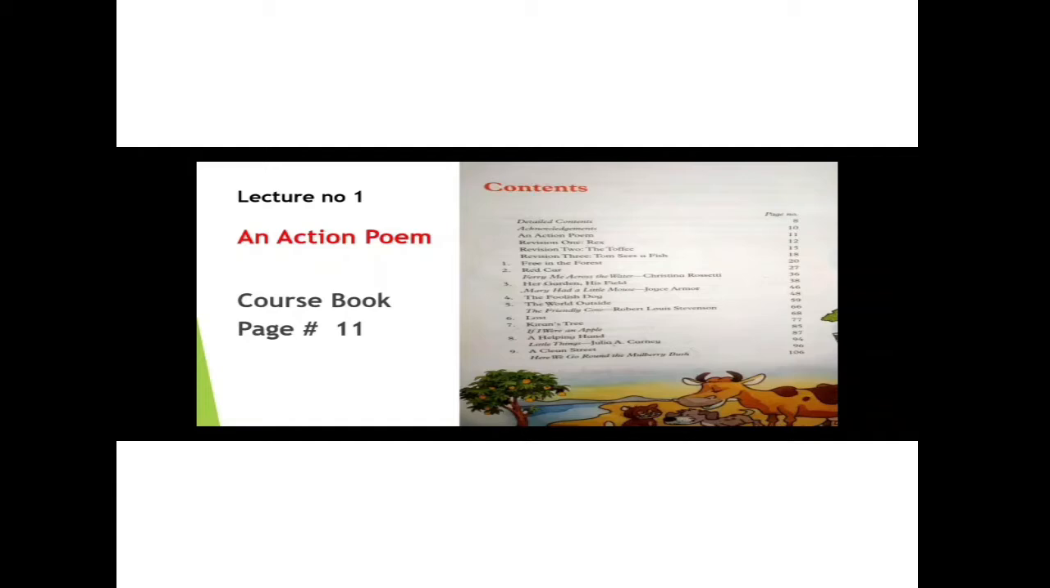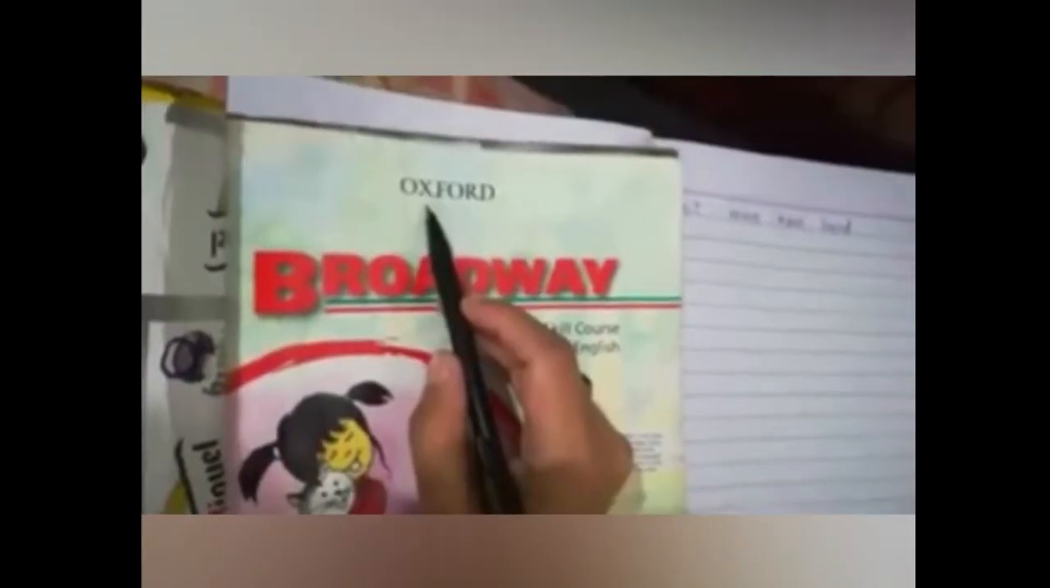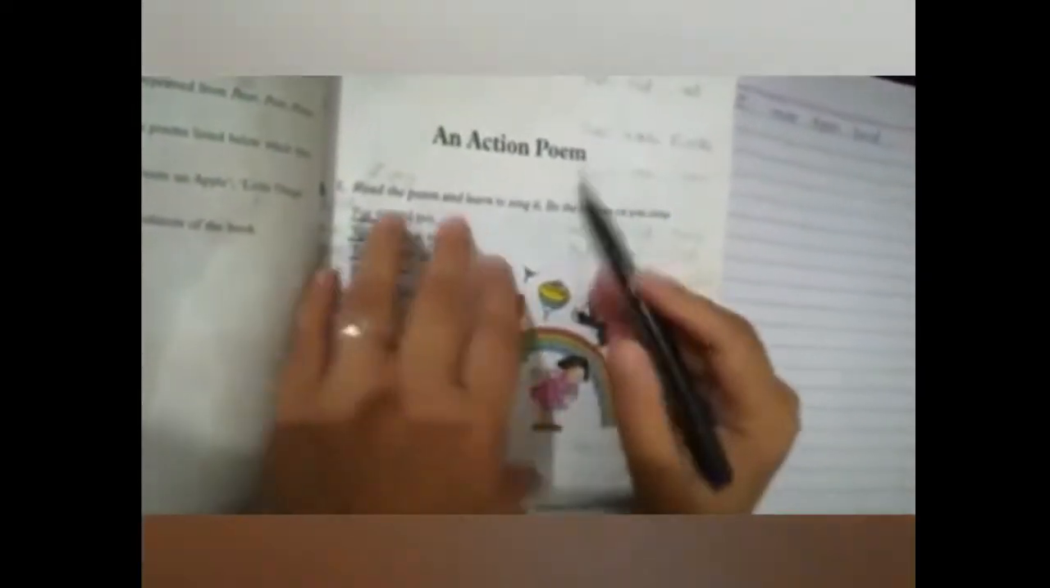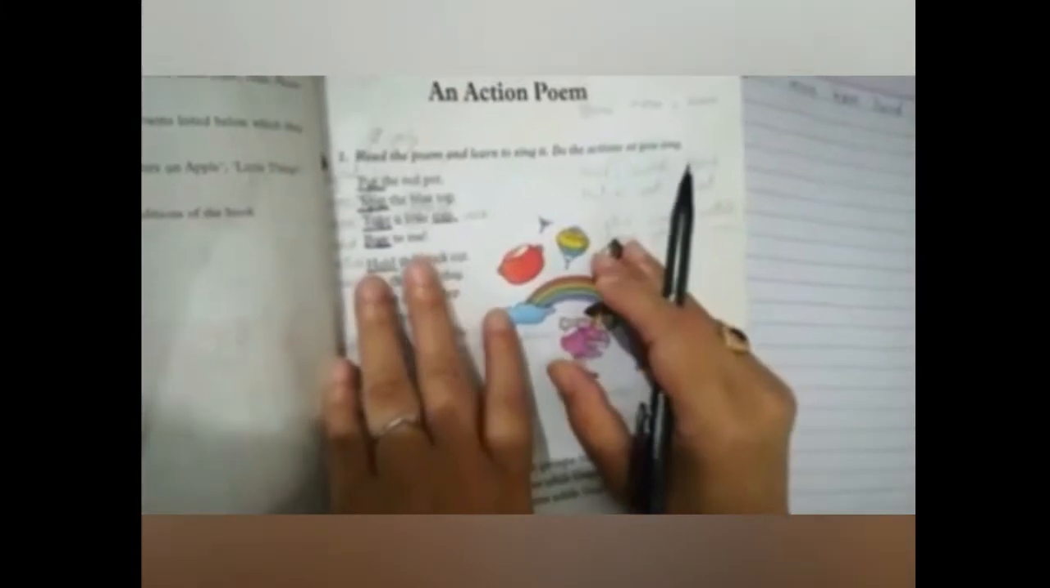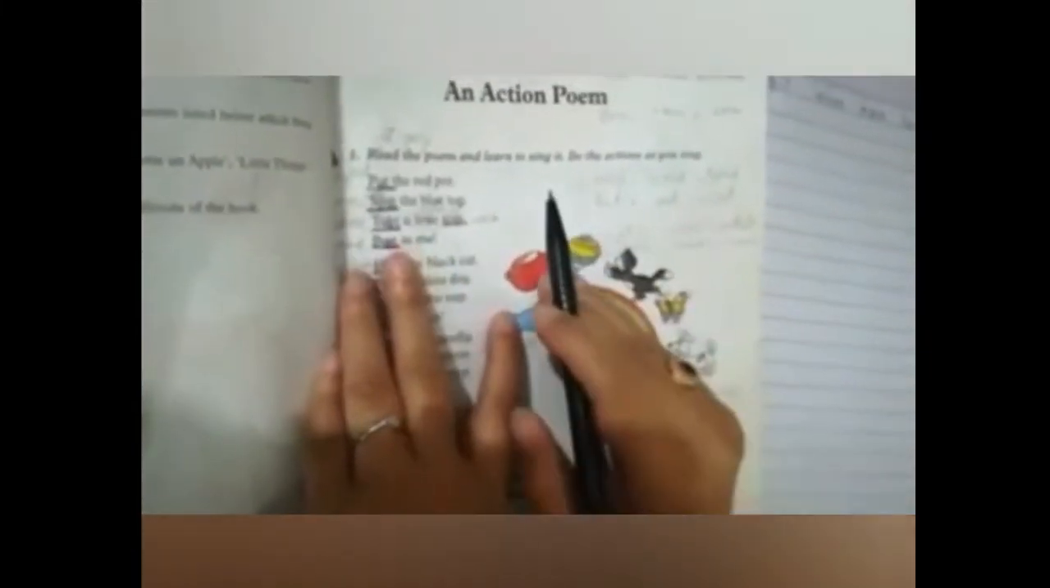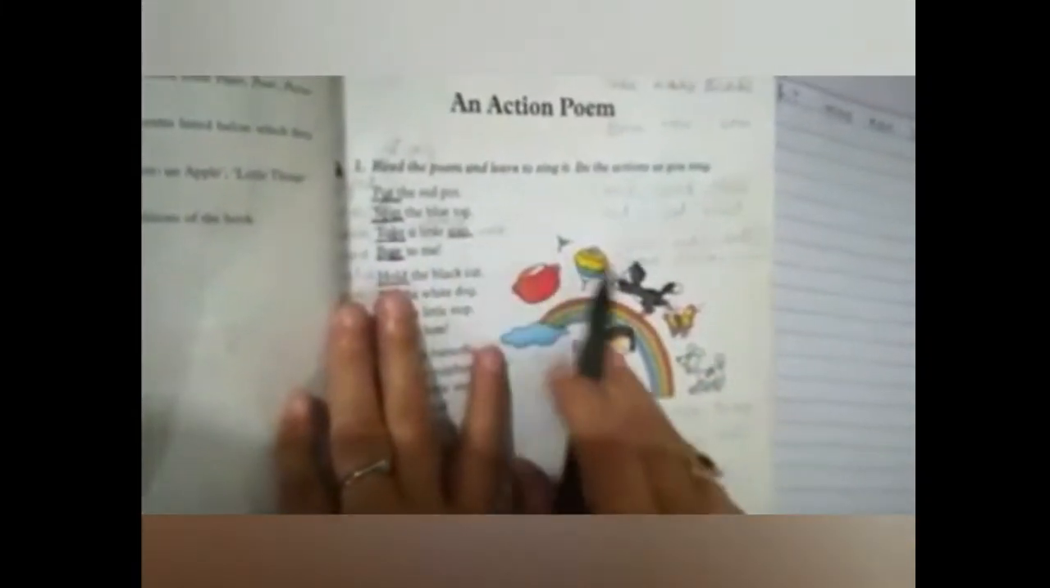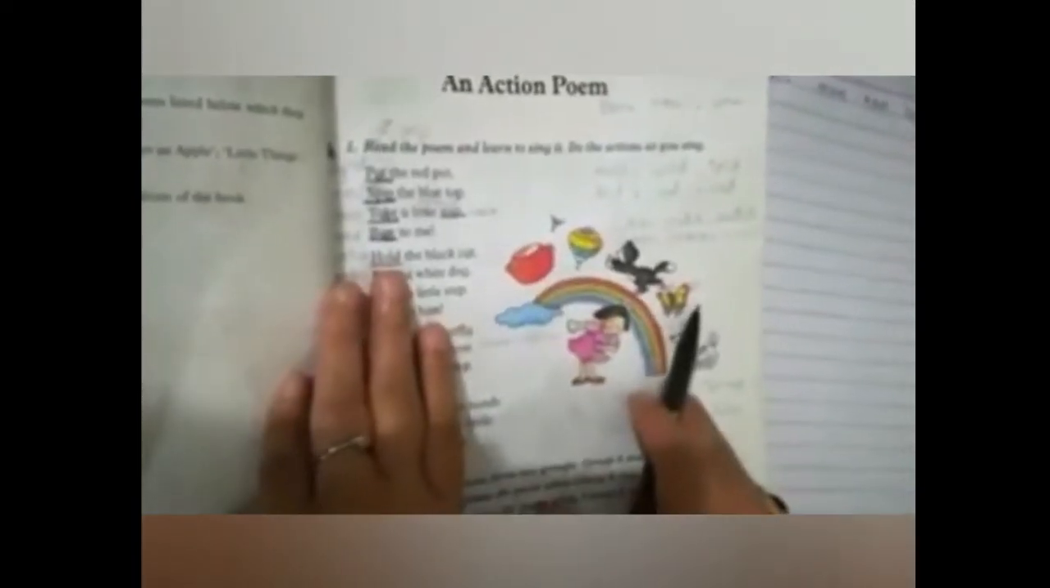Lecture number 1, an action poem, course book, page number 11. Open your books and keep a pencil in your hand. Assalamu alaikum students, this is Oxford Broadway English 1. Let's start the reading of the first chapter. This is an action poem. In this poem, different actions are being described. What is needed here? To underline all the actions and write down the meanings. You have to see the picture as well.